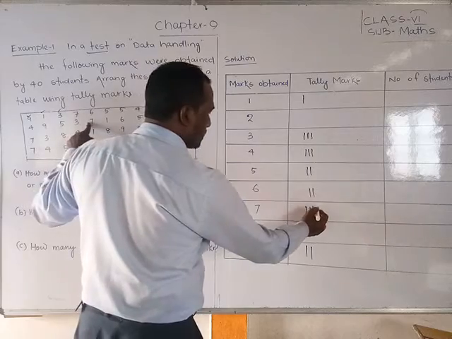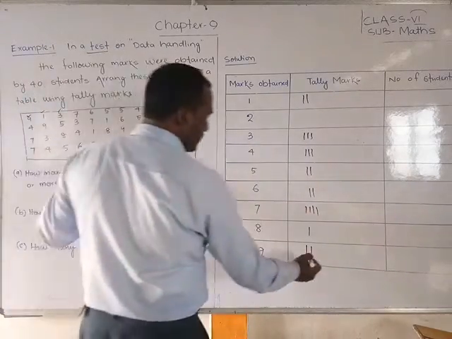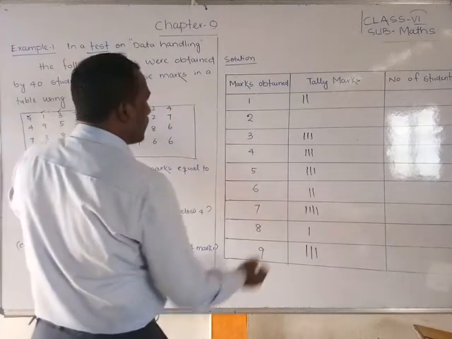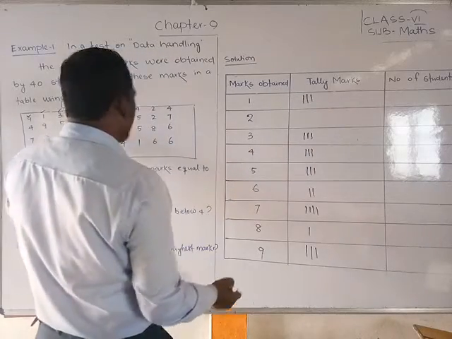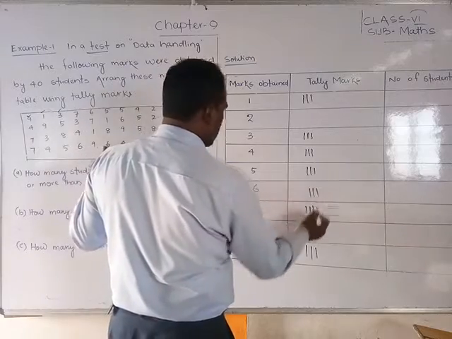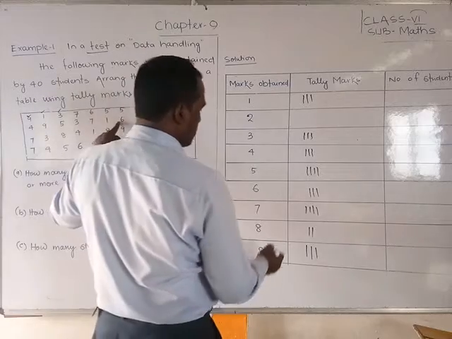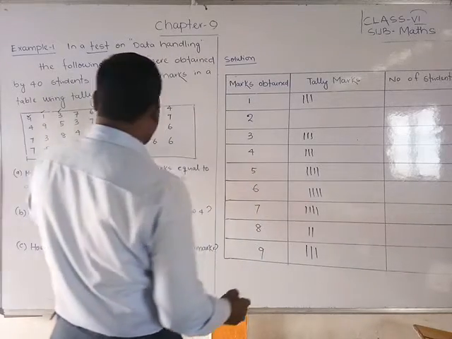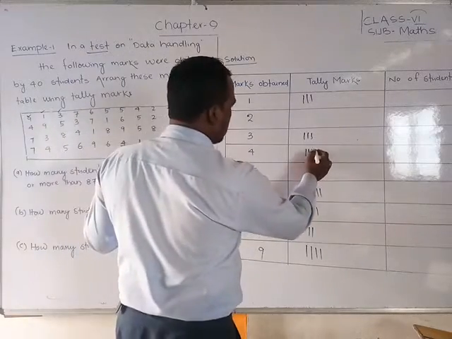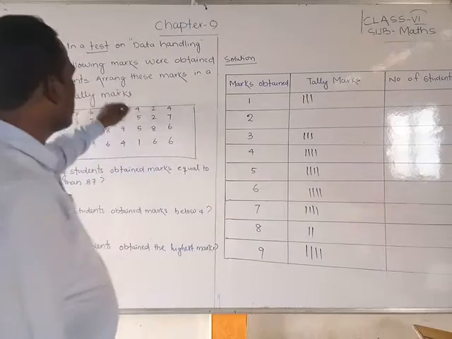7, 1. 9. Next, 5. 1. 8. 6. 5. 6. 9. 4. 4. Observe here, students. Now we are going to write 4.